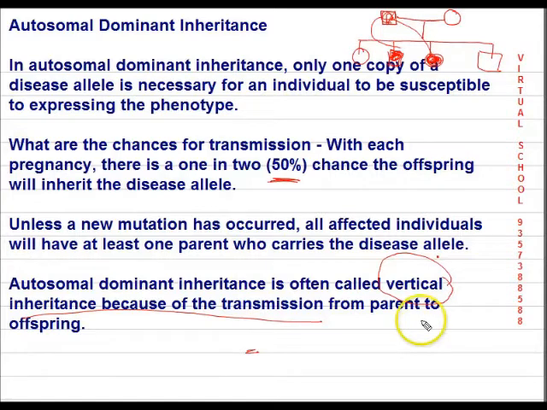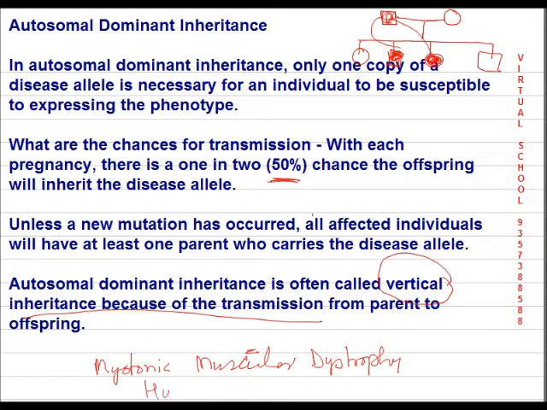Now if you see the examples of this disease, a very common one is myotonic muscular dystrophy. Another commonly heard disease is Huntington disease. So these diseases are very common and they account for autosomal dominant inheritance.